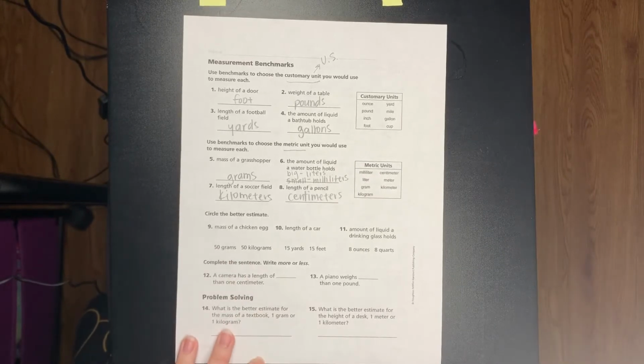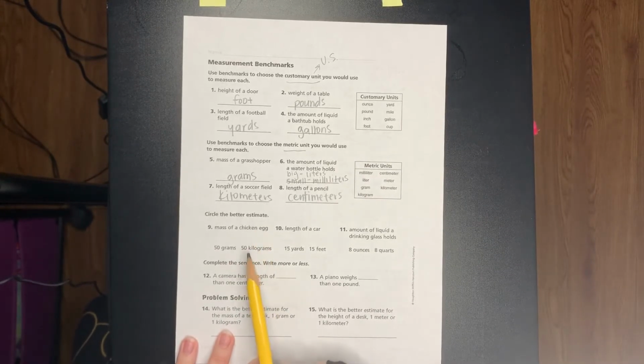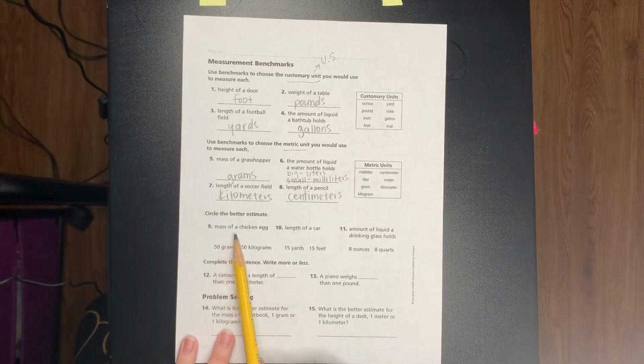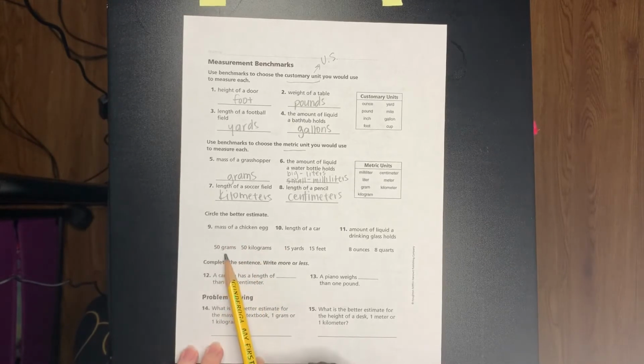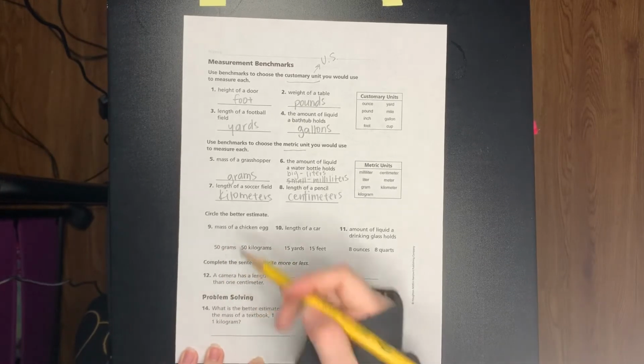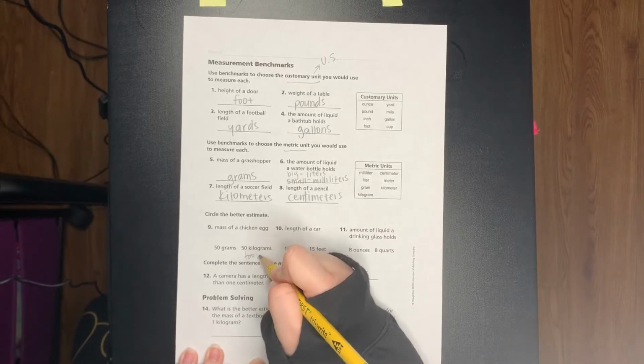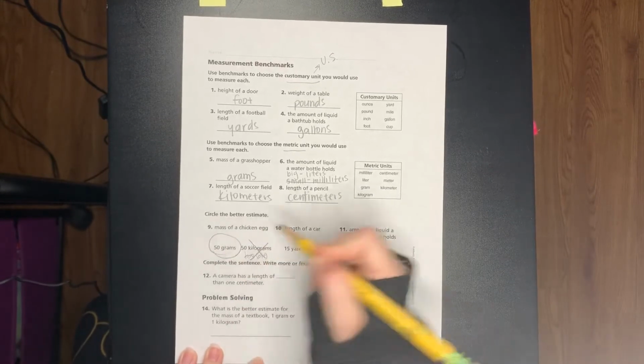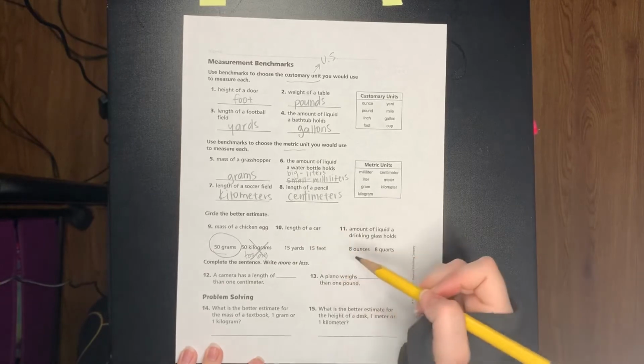Circle the best estimate, so your best guess. So number 9, it says mass of a chicken egg, 50 grams or 50 kilograms. Well, 50 kilograms is too big, so it would be 50 grams. The length of a car.